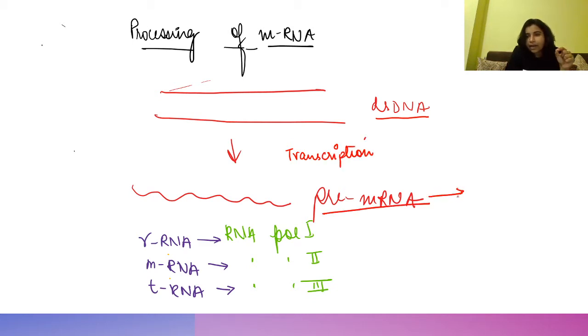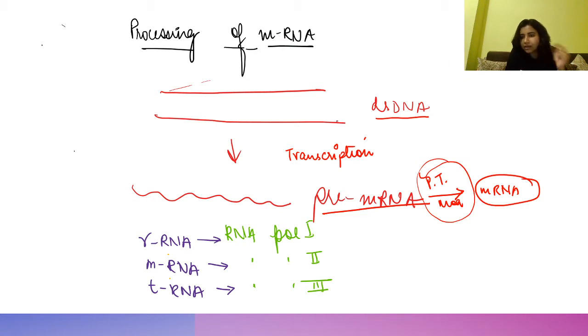This pre-mRNA undergoes post-transcriptional modification and changes to mRNA, right? So we are going to see this part. What are the changes that this mRNA undergoes to get converted to a stable mRNA from pre-mRNA, right?